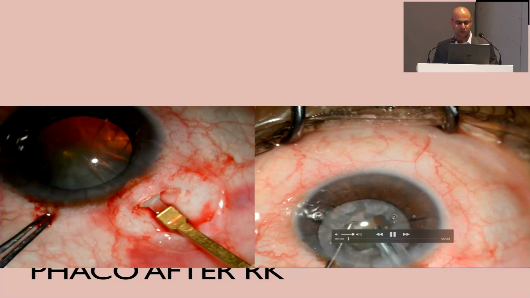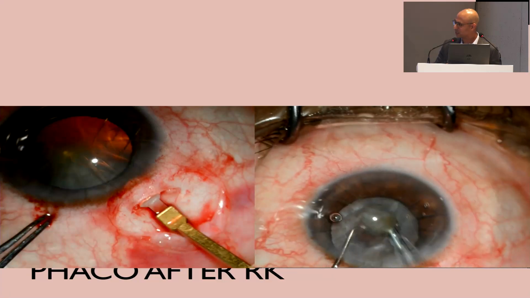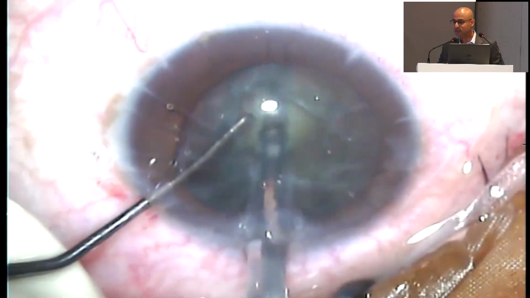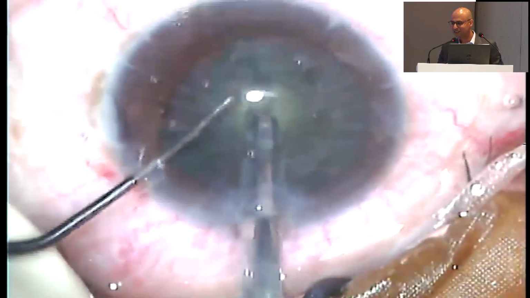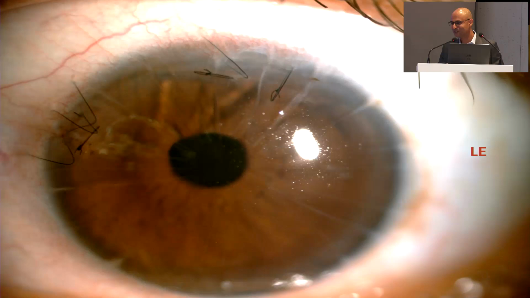as well as this. So, one of the things to remember in a post-RK is to try to do scleral wounds, especially if the cuts are more than 8. Otherwise, you can end up with this. This is my first post-RK video. You can see it is an old video, and I was stupid enough to do a clear corneal incision, and you can see I had to put lots of sutures, which ended up looking like this, a very funny kind of suturing.